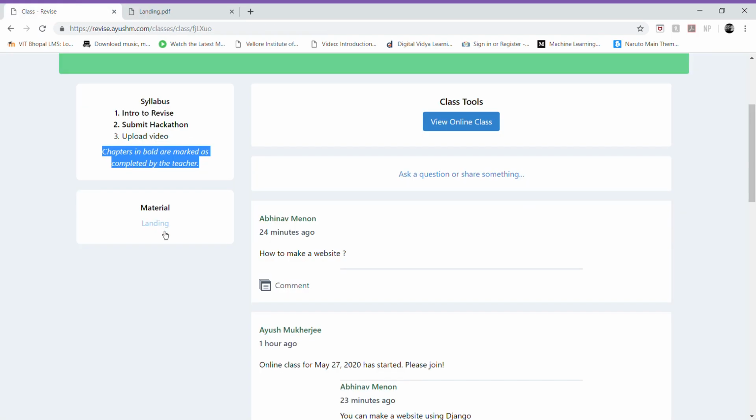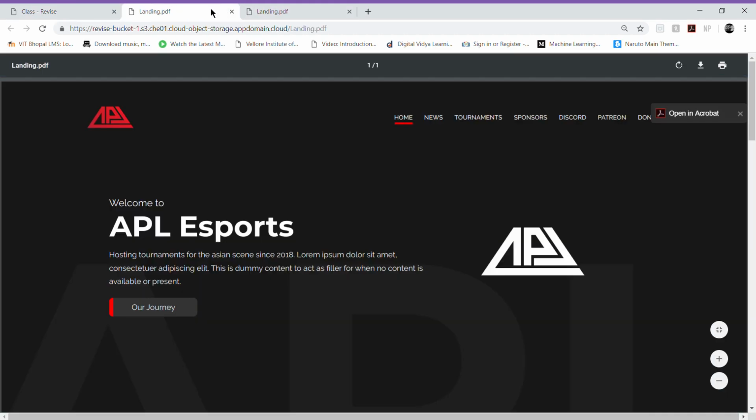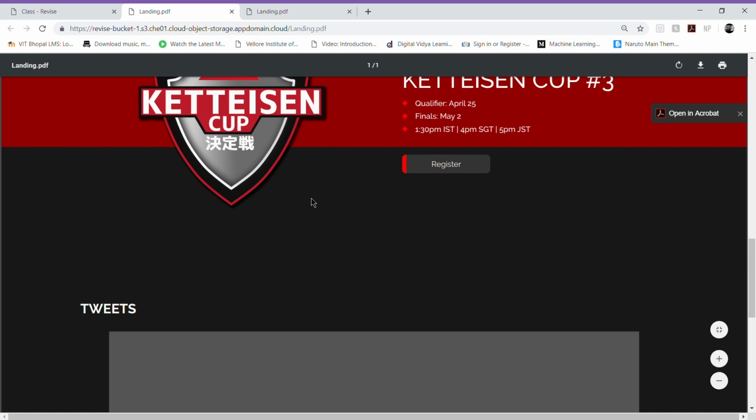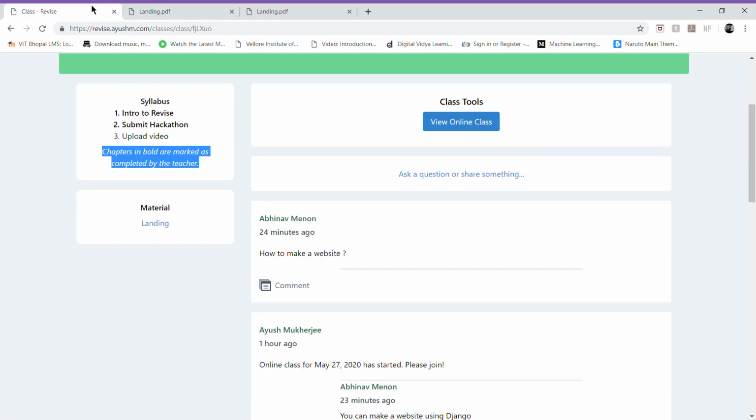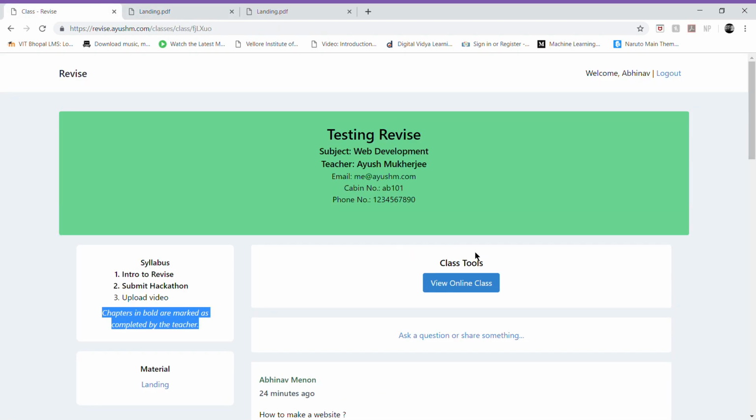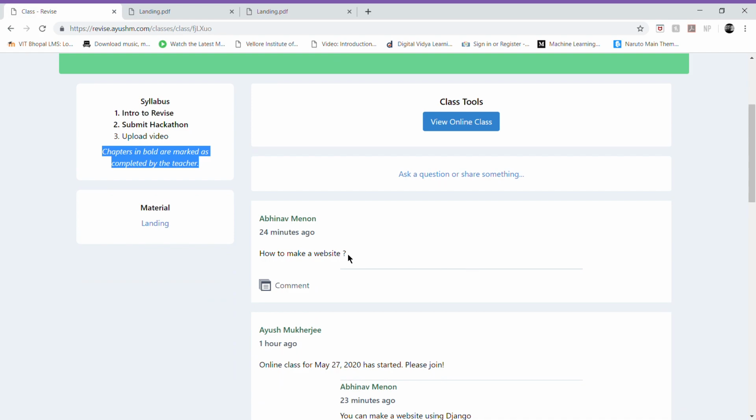Then I have a material here which is a link to a PDF, which on clicking redirects me to a PDF. This is just some random PDF that my teammate put up. Going back, here are the functionalities on the course page.